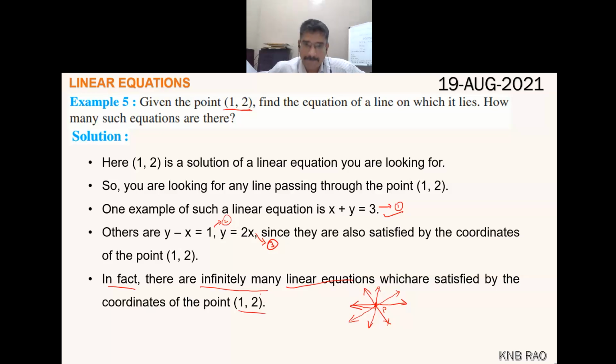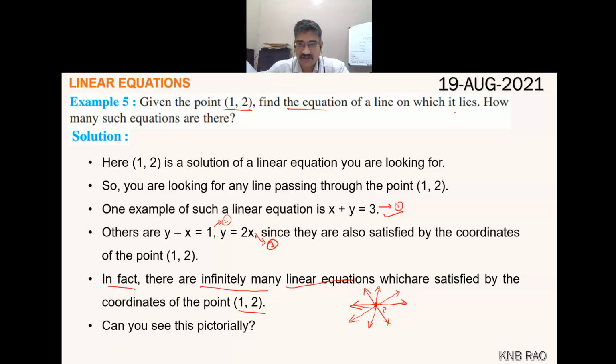Yes, sir. So now here what they asked us in this question: given the point (1, 2), find the equation of a line on which it lies.